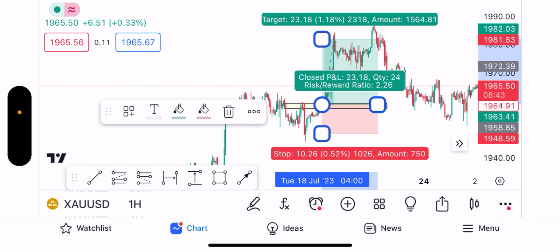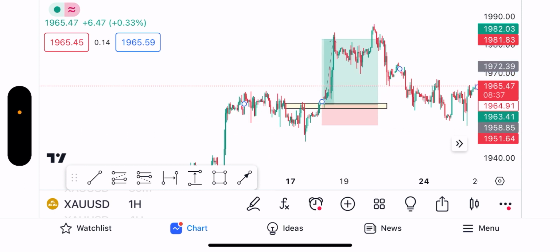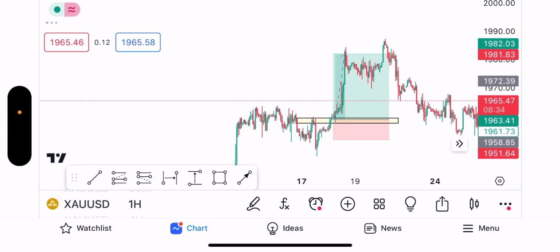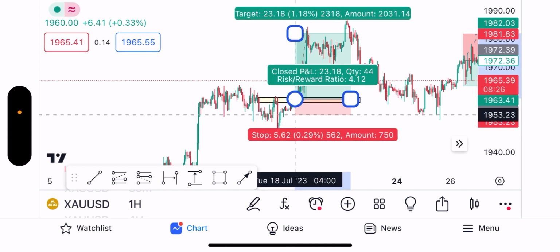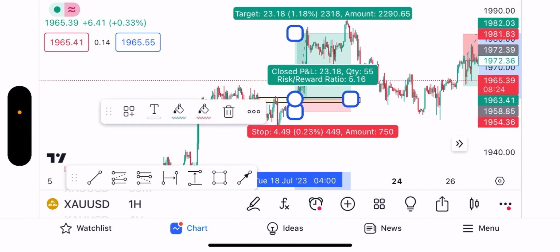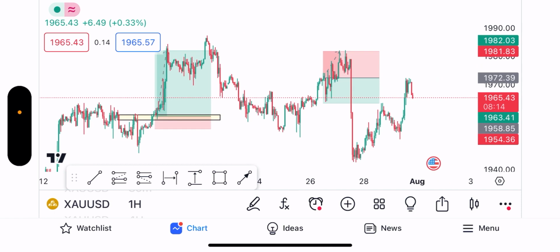And the trade didn't even go into drawdown. So you could have had a very low SL of 50 pips, right? For gold, 50 pips is quite okay. Because if I'm a swing trader, 50 pips for 200 pips, that's very fine, right?